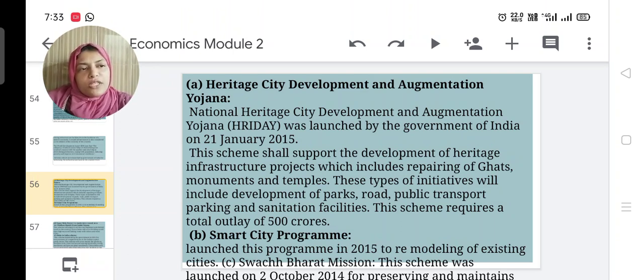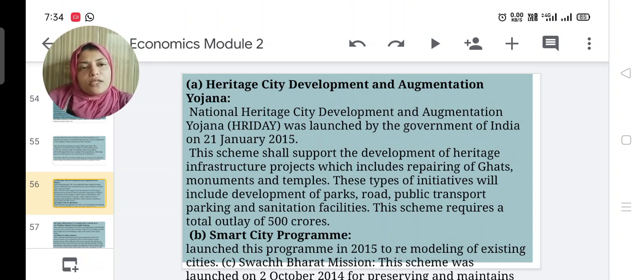This type of initiative will include development of parks. This scheme is also utilized for development of parks, roads, public transport, parking and sanitation facilities. This scheme requires an outlay of 500 crore. Government is spending 500 crore in this manner.